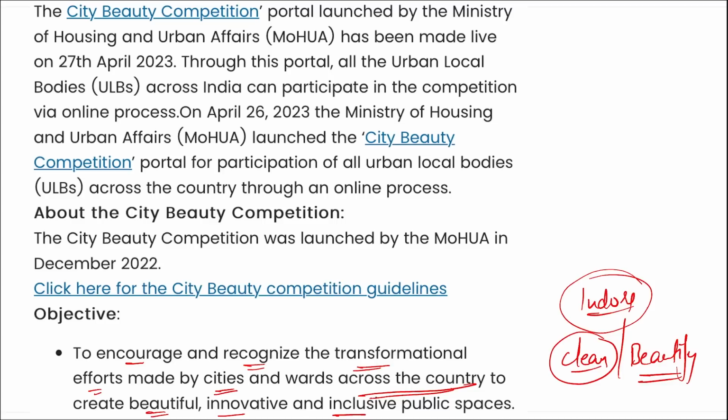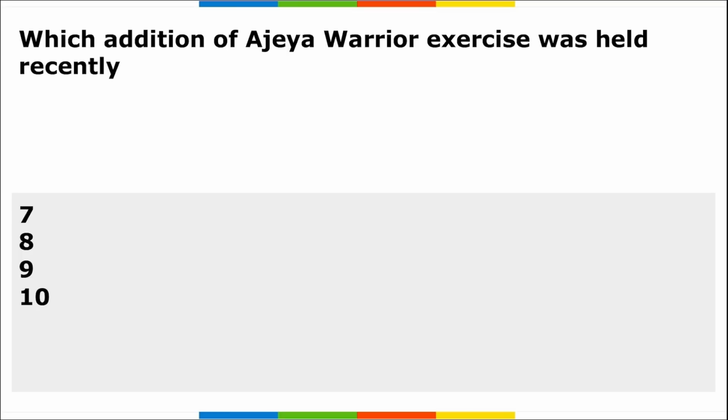Next, in this particular competition, the topmost beautiful places in the cities would be selected under 4 categories. They are waterfront, green spaces, tourist heritage spaces and market commercial places. Right? So moving on. Next, which edition of Ajay Warrior exercise was held recently?